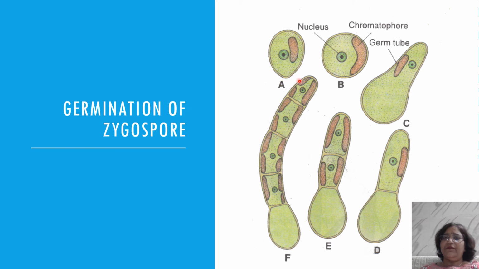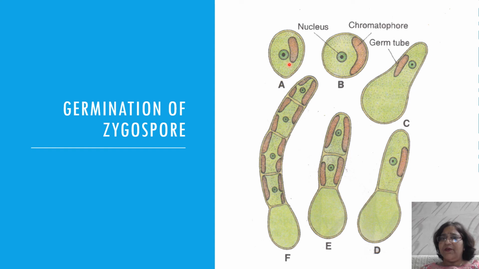After the formation of the zygote, it will immediately undergo germination and produce a tubular, filamentous structure. This will give rise to the prostrate system, and from the prostrate system the erect branches will arise.